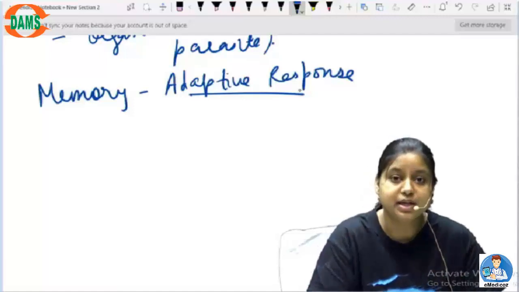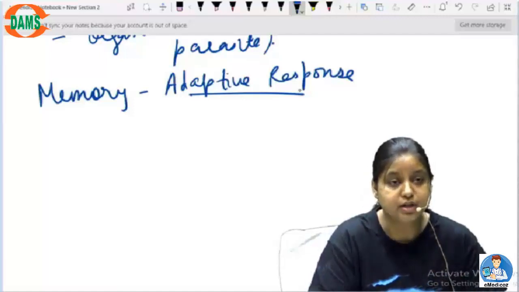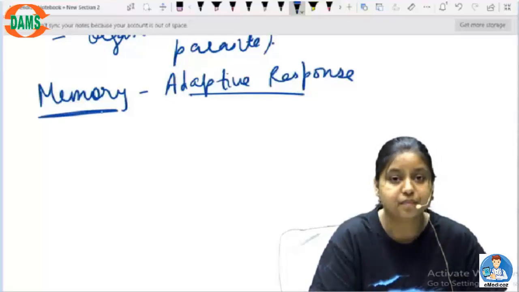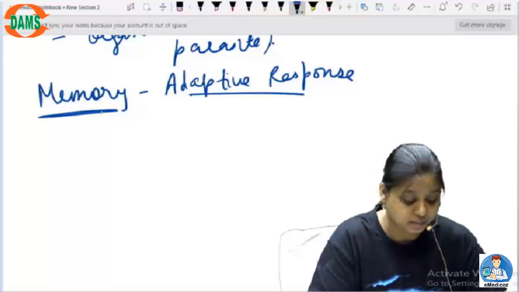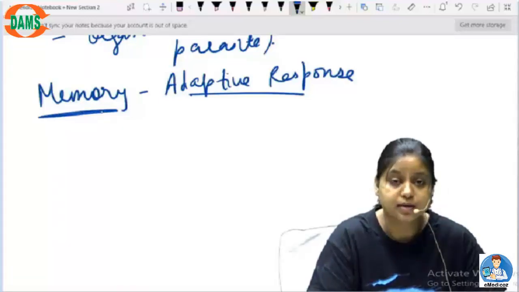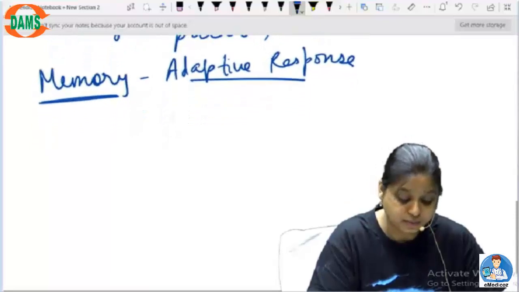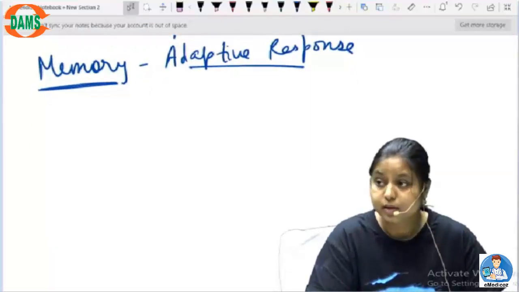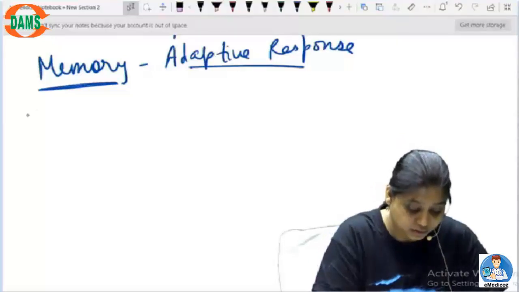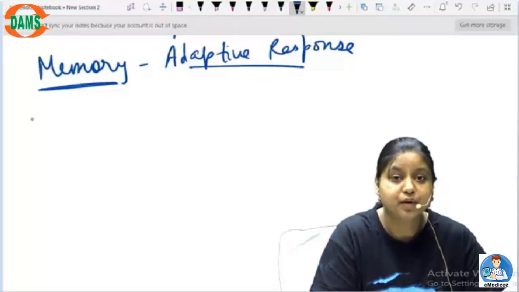So you have to understand why memory is very important. It is important because whatever immune response is required during a particular process. So now I think you have understood all the important parts of memory and antigen. Then let's come to the second part, and let's find out what else the vaccination can do.